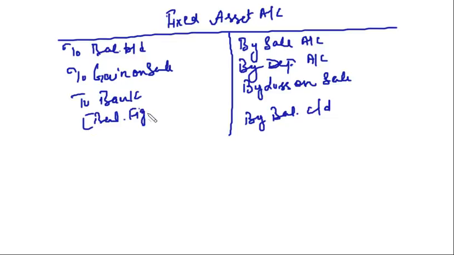This is what we have done in fixed asset account, right? But in this case, the depreciation is not charged to depreciation account, but it is being charged to accumulated depreciation account. So in this case, we will take accumulated depreciation account and not the depreciation account.